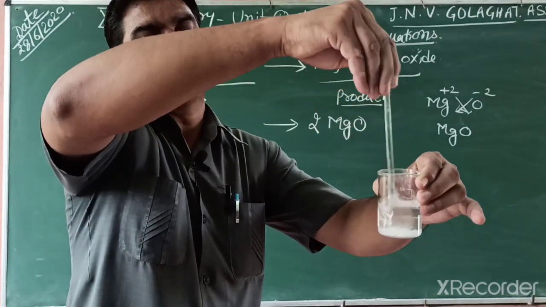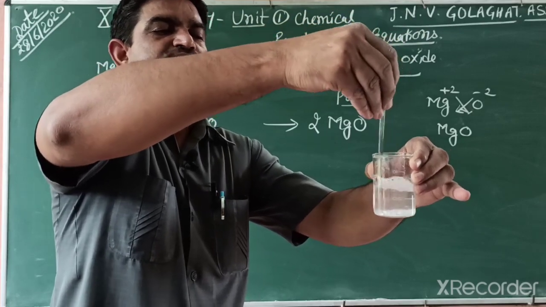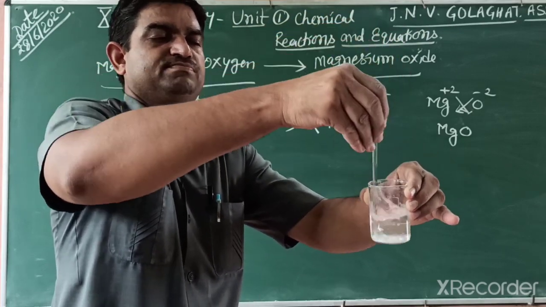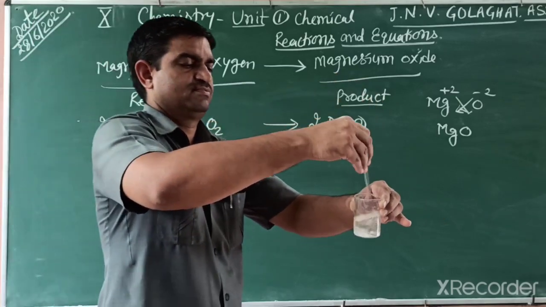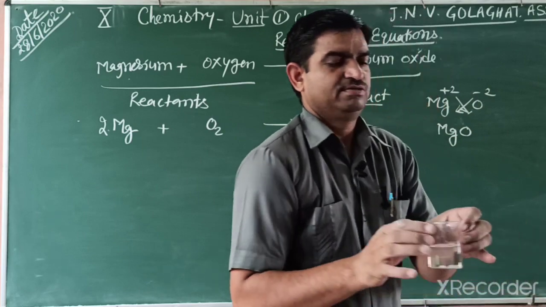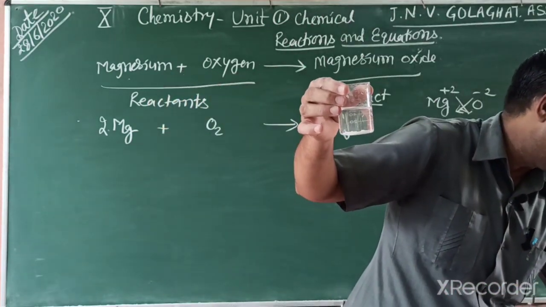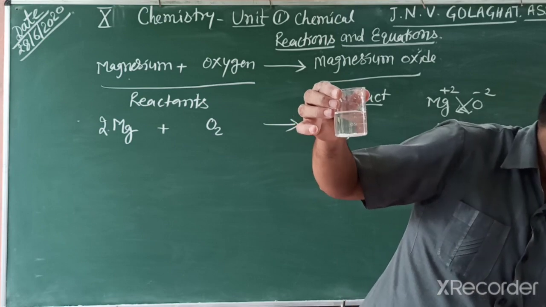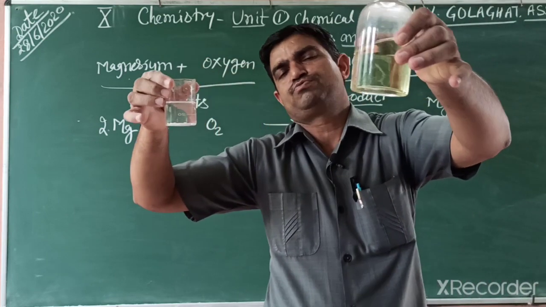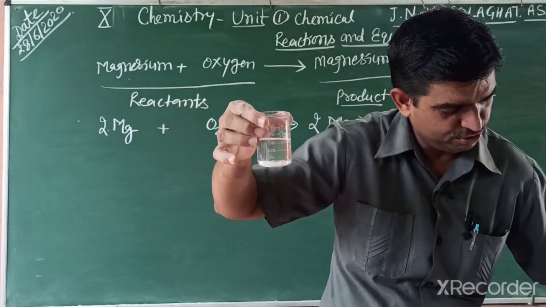The salt is lead nitrate, and this is now an aqueous solution. In this solution, we mix another solution, potassium iodide.